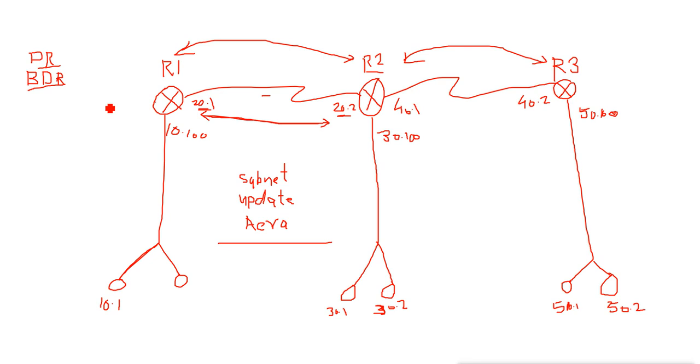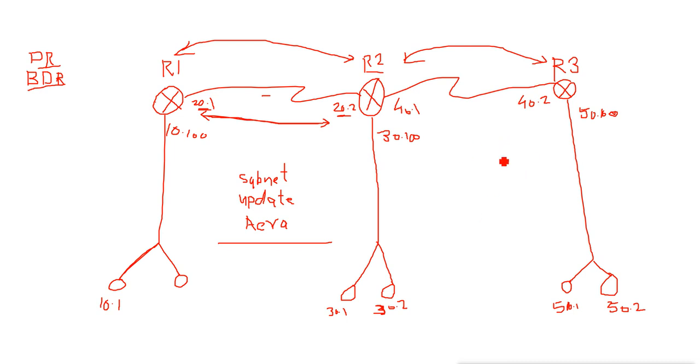What is DR? DR is designated router. The designated router is the router responsible for updating all the network topology in this OSPF network. If any change happens in the OSPF topology, like when some network comes and goes, it is updated to DR. Only one router in your network becomes DR. If your network has 20 routers or 100 routers, only one router will become DR, and all the other routers will become non-DR, non-designated.